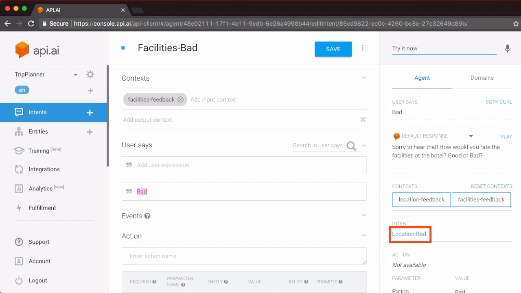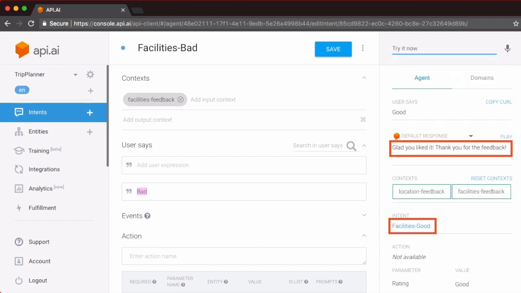This is a different intent from earlier. The text response for this intent acknowledges that we weren't happy with the location of the hotel and now asks us a question about the facilities at the hotel, to which we respond good. This will branch our nonlinear dialogue to the facilities good intent. And this is where our nonlinear dialogue ends.